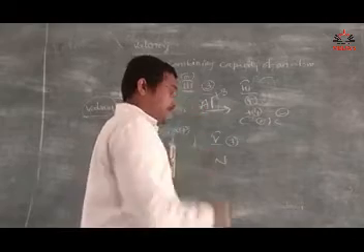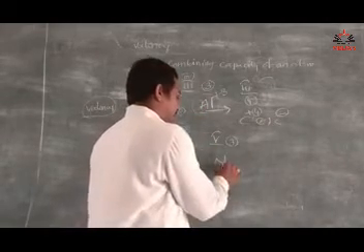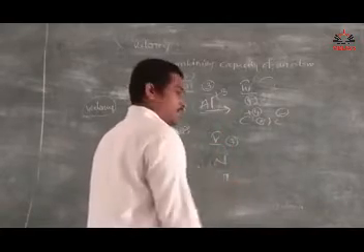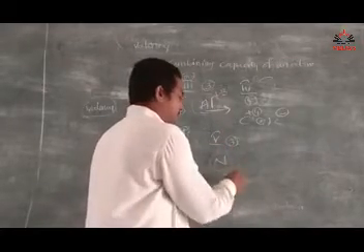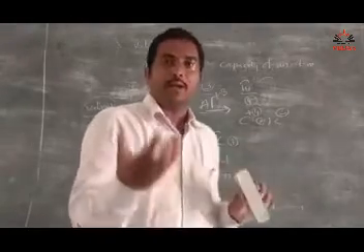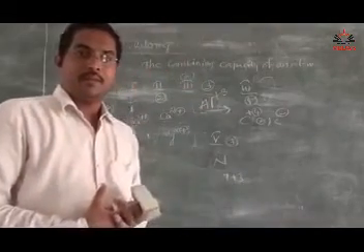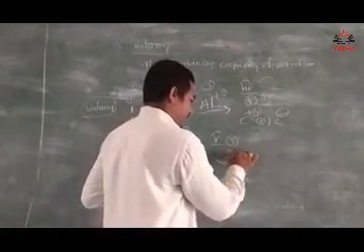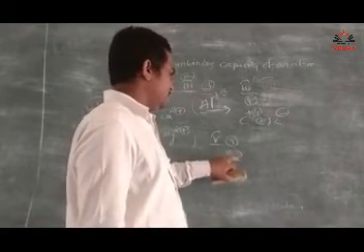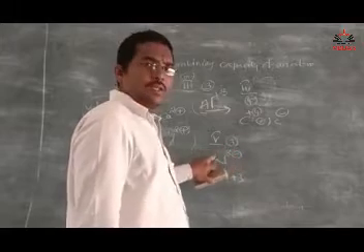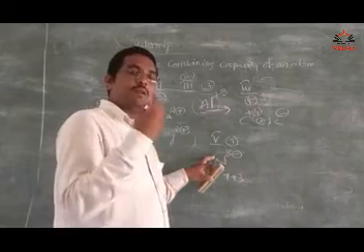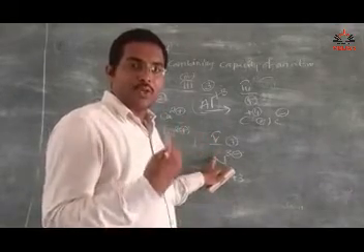Actually here, for valency, the number of electrons present in the valence shell is 5. For stability, nitrogen requires 3 electrons. When nitrogen gains 3 electrons, it gets a minus 3 charge. So 3 minus indicates that nitrogen has gained 3 electrons. When an atom gains electrons, it gets a negative charge.